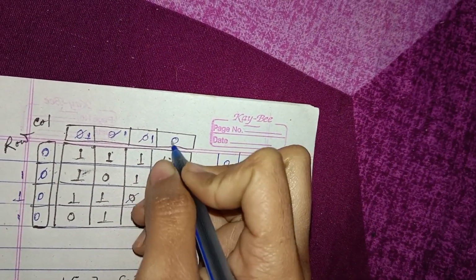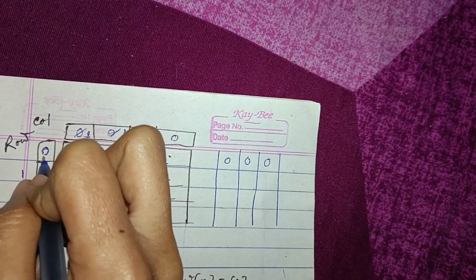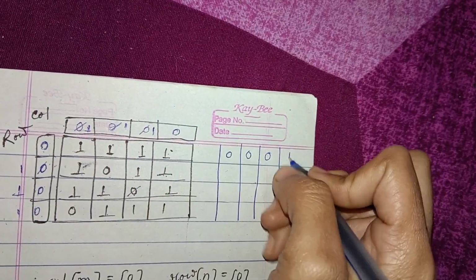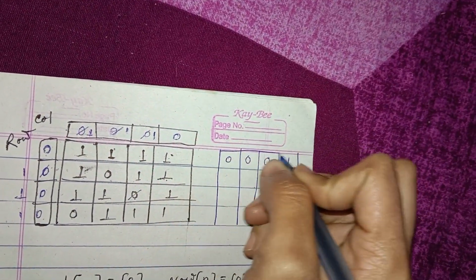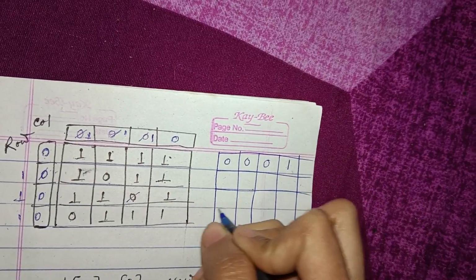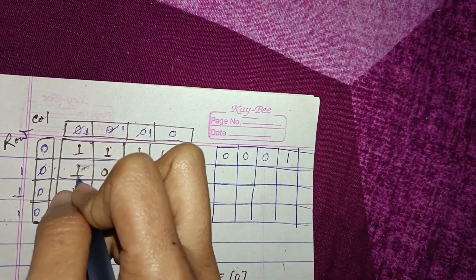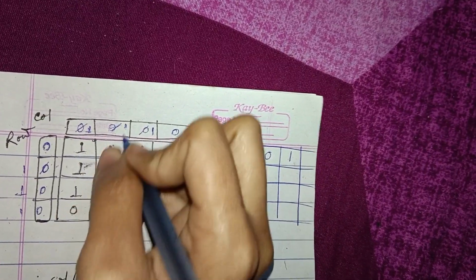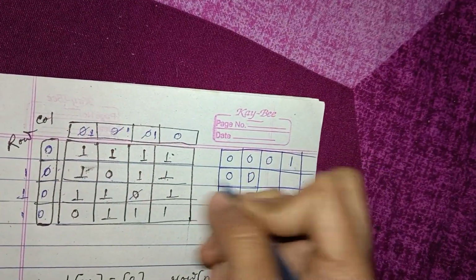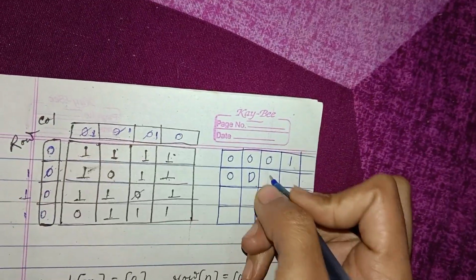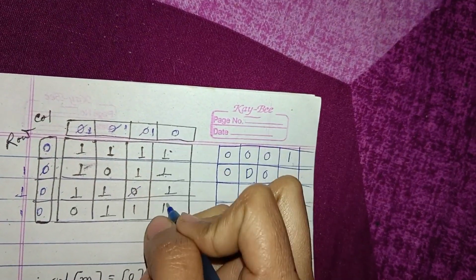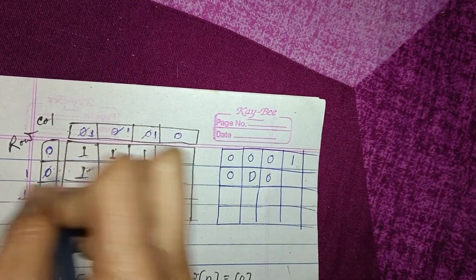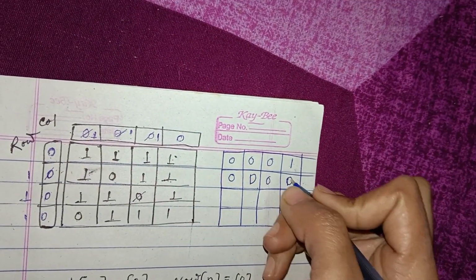After that, here we can see that it is 0 and it is also 0, it means it stays as it is, 1. After that, here when we check it is 1 and it is also 1, so 0. Here 1 1 0, here 1 1 0, here it is 0 but here it is 1, so it is 0.